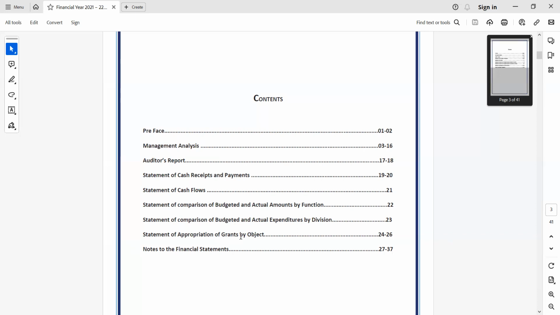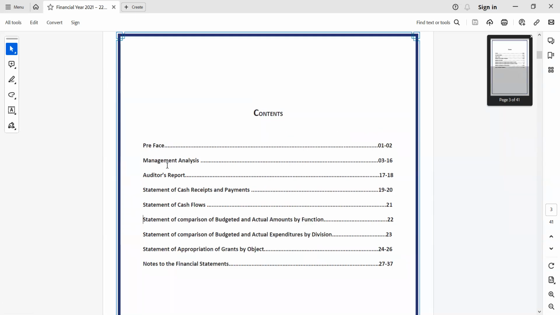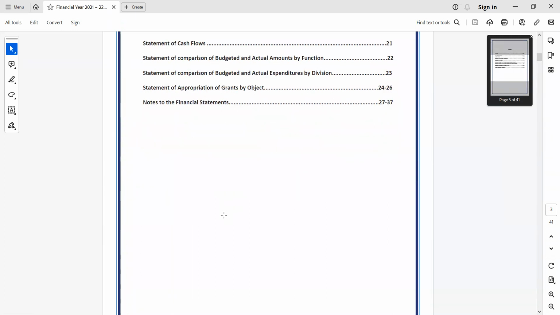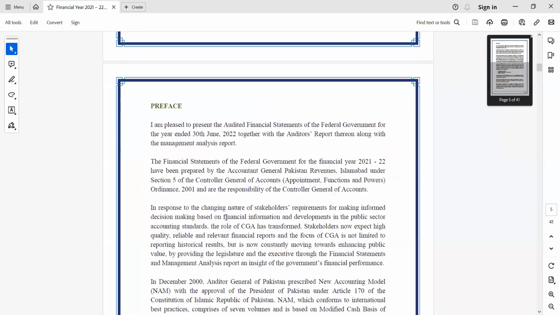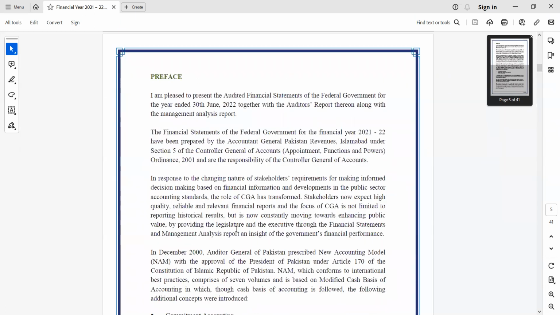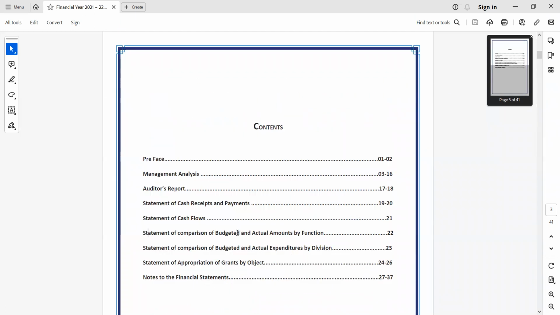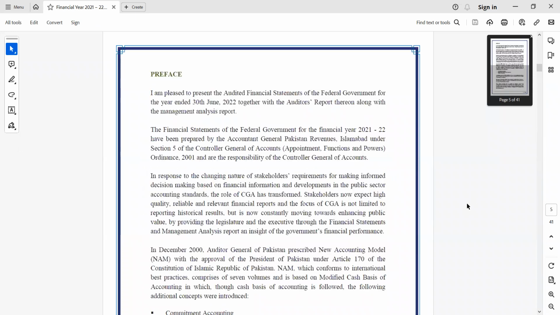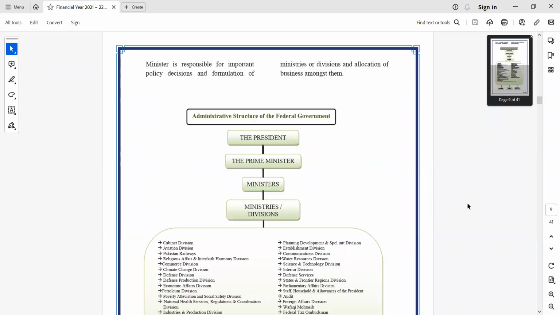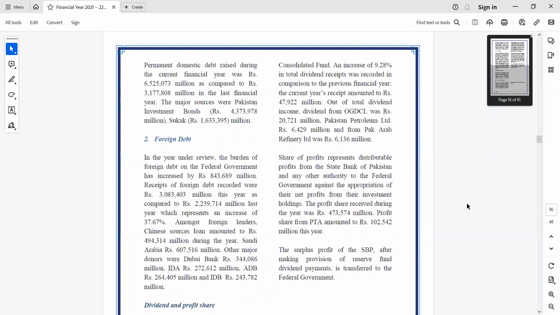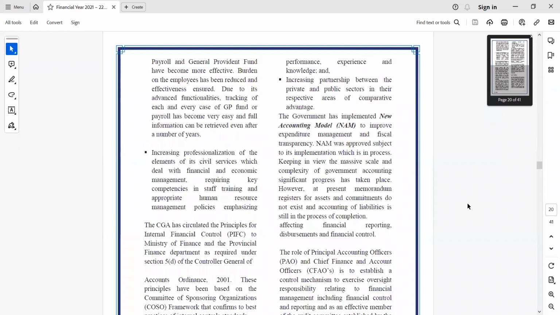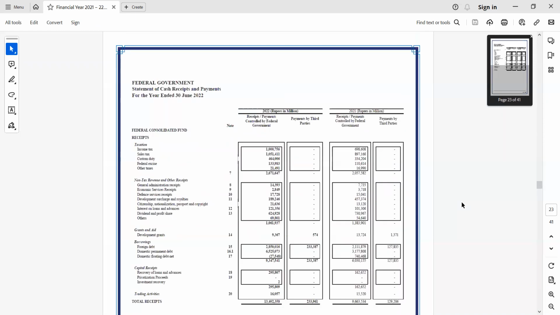Then there is the statement of appropriation of grants and the notes to the financial statements. The entire financial statement is about 41 pages long, which has a preface about what is in the financial statements, and then we have the financial management cycle, the accounting and the management analysis. After the management analysis, the auditor reports the statement of cash receipts and payments.